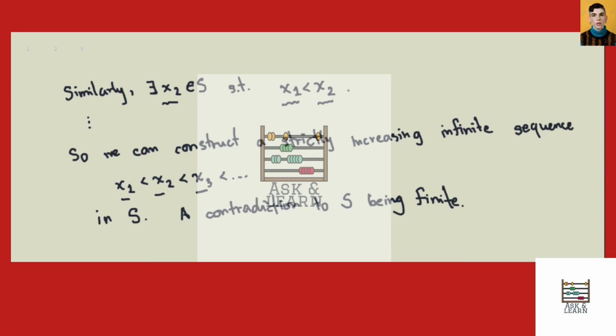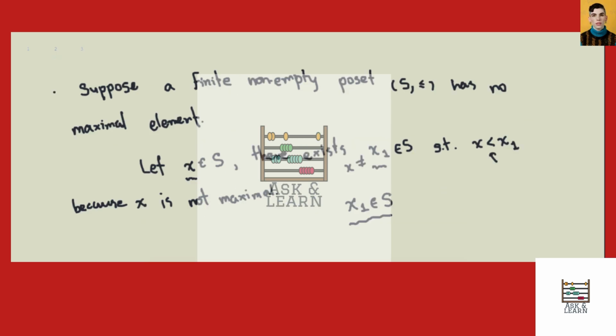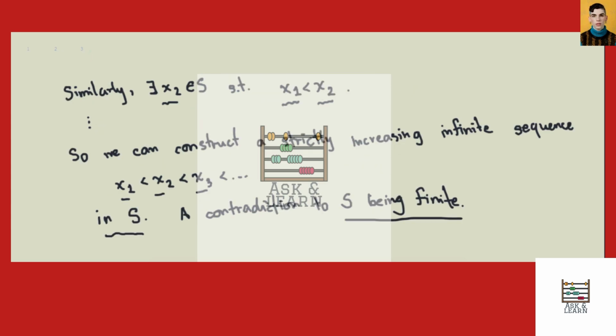And so we have infinite sequence inside S, but that in itself is a contradiction because we assume that S is finite. Not assume, we have the condition that S is finite from the start. All right, so the assumption here that such poset exists is wrong because it leads to a contradiction. That is the proof of this statement.